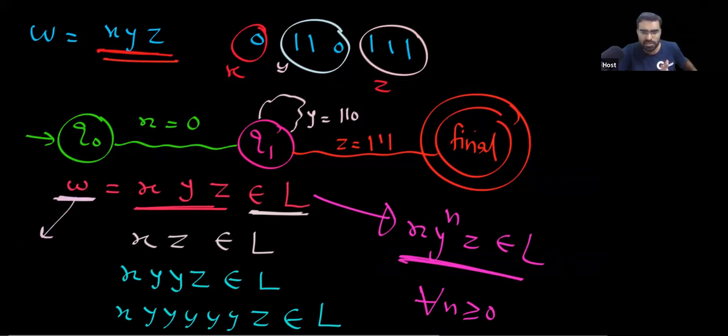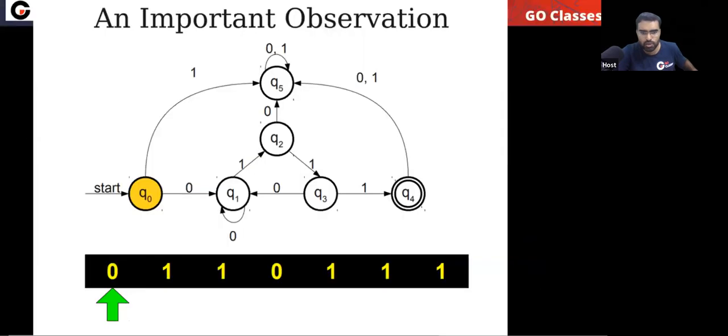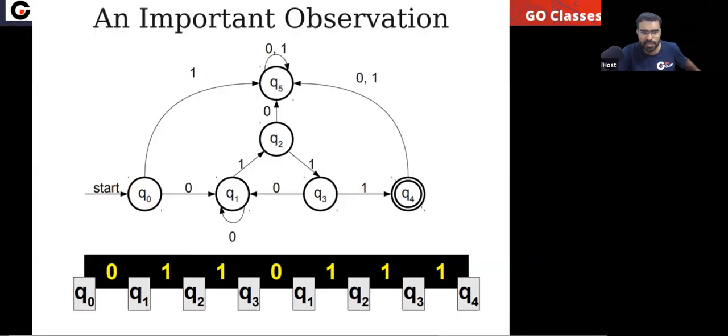Tell me, did you understand this observation? What is happening? Slowly, I am going towards the proof. But did you understand this? So quite simple, very easy. Okay, let's just take another example.